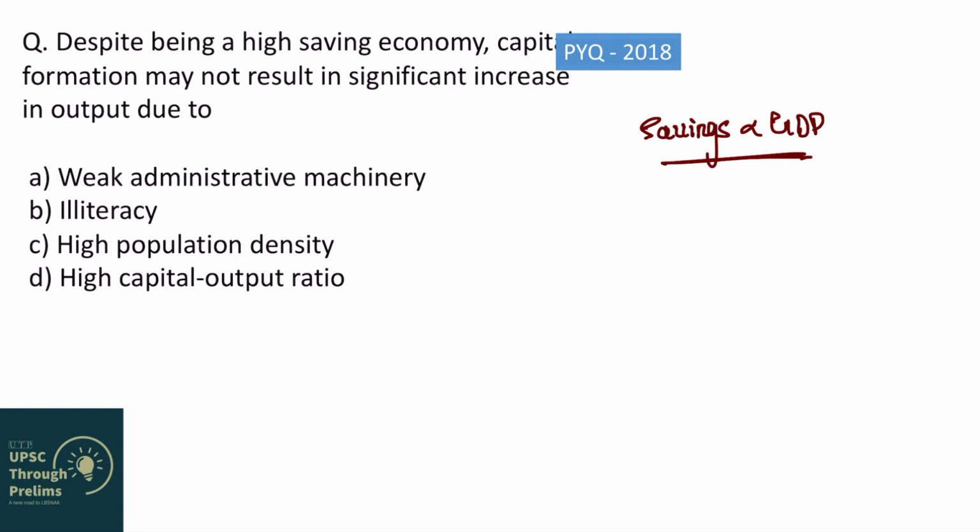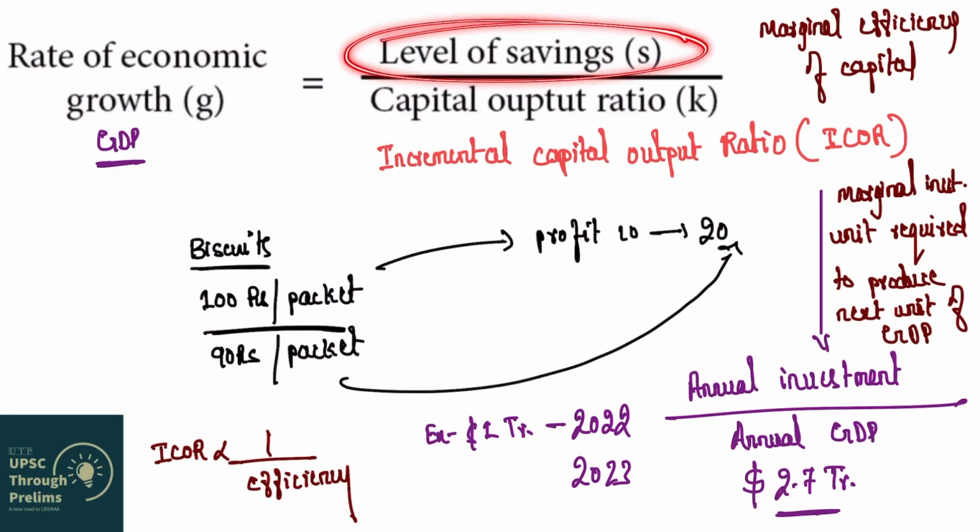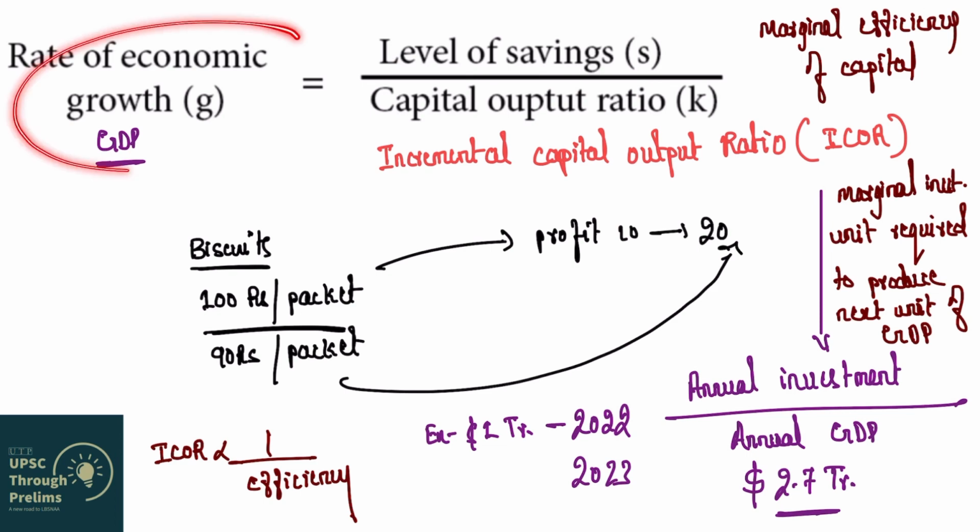So this question is saying, though saving has increased, capital formation has happened, right? Because I said in the previous question, whenever savings increase, investment increases, and whenever investment increases, capital formation will increase. So despite being a high savings economy, capital formation may not result in increase in output. Savings has increased and this has increased capital formation. But still, this may not lead to increase in GDP. Why? That is the question. And if you see the Harrod-Domar model that we discussed previously, you will get the answer.